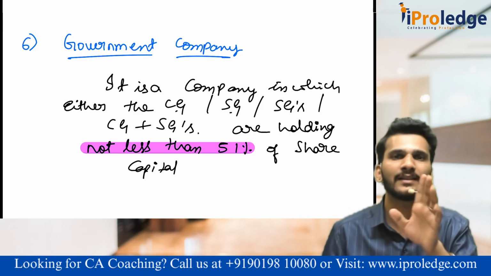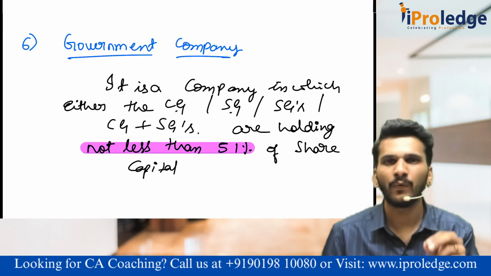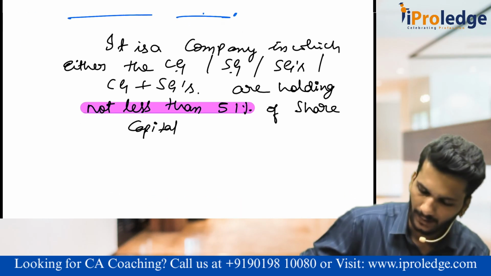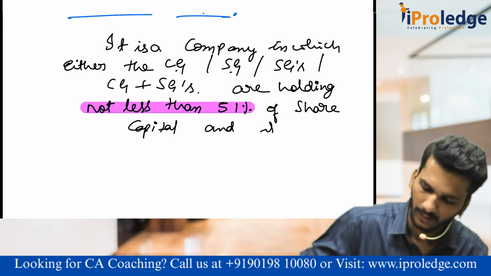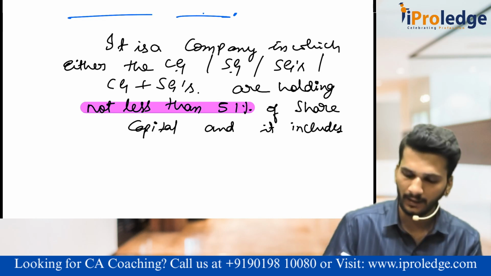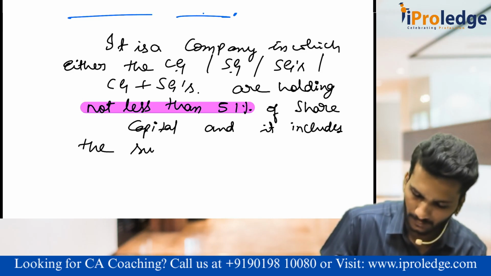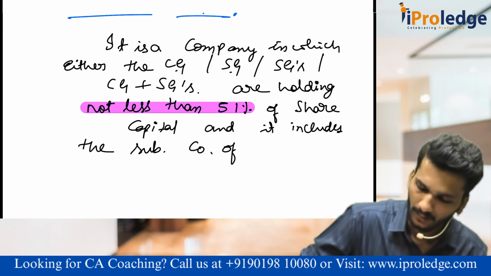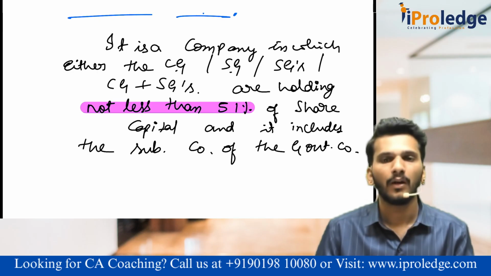50.9999 is less than 51. Done? I'm just joking. Exactly 51 is also considered as a government company. And it includes, the definition is not over yet, it includes the subsidiary company of the government company also. What is government company?